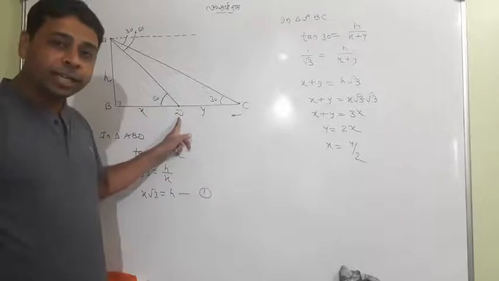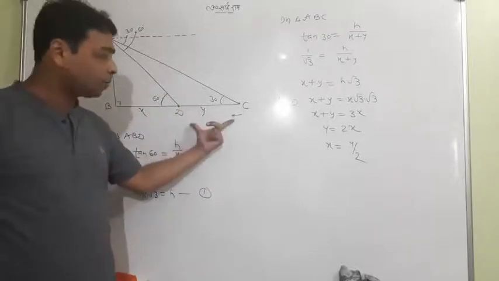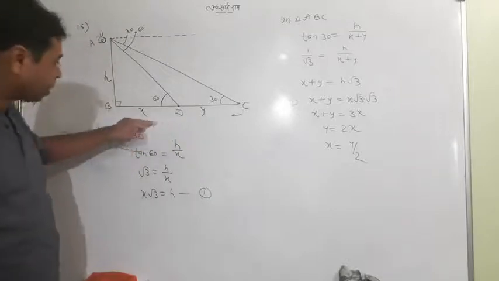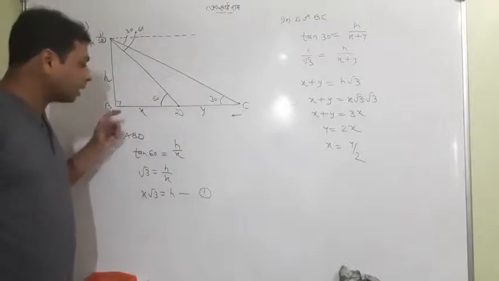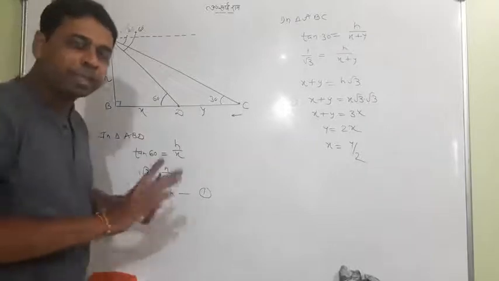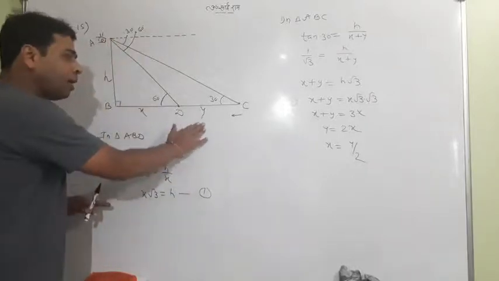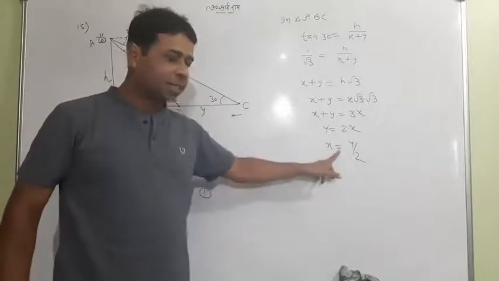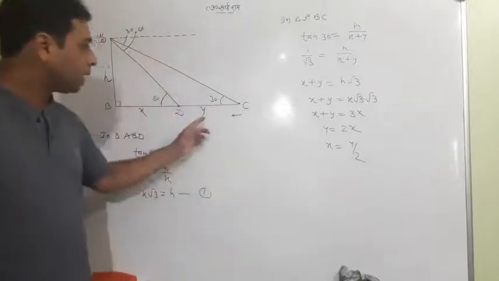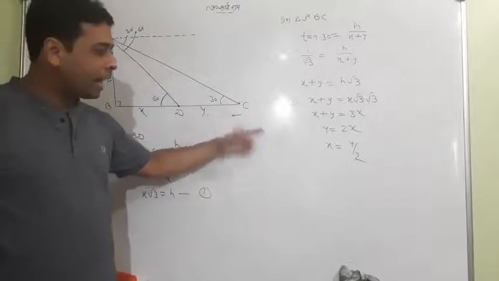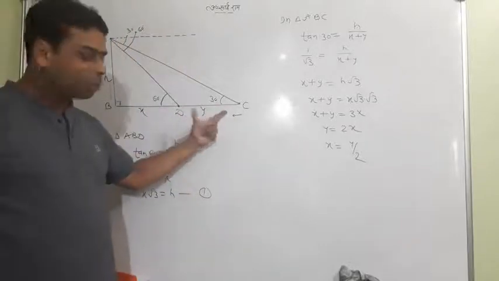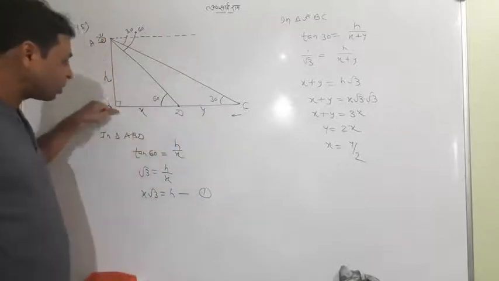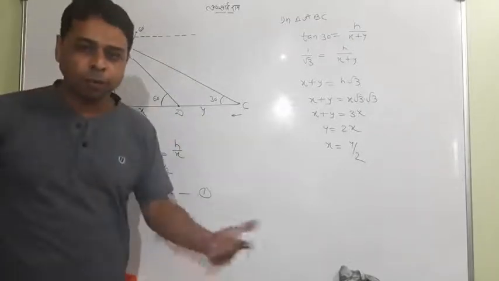The car has already reached D, and this particular time is 6 seconds. Further it has to reach from D to B. The question asks how much time it will take. We are not given y or x, but we have a relation between x and y: the distance x is half of y. This distance y was covered in 6 seconds, so this distance will be covered in half of 6, which is 3 seconds.